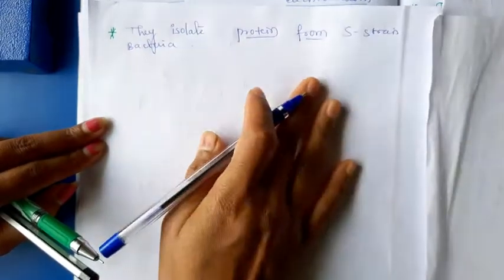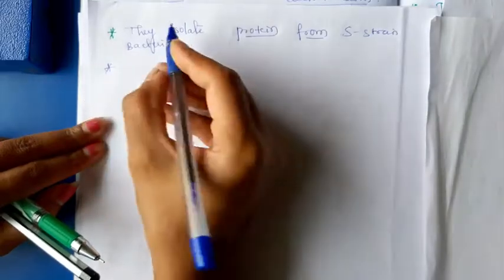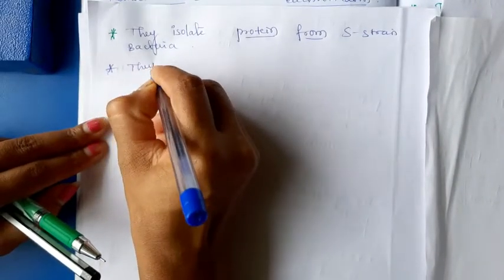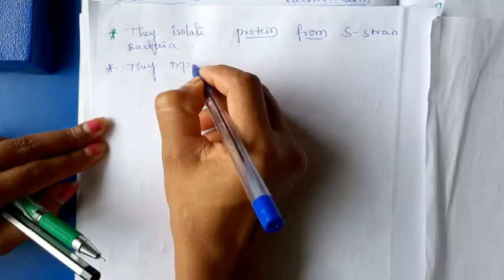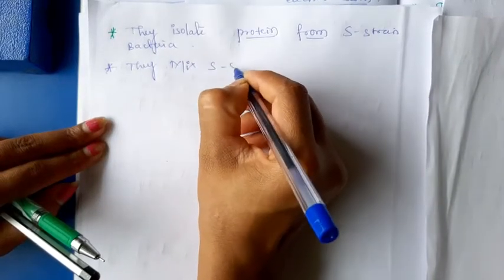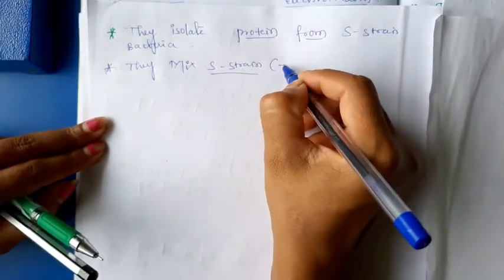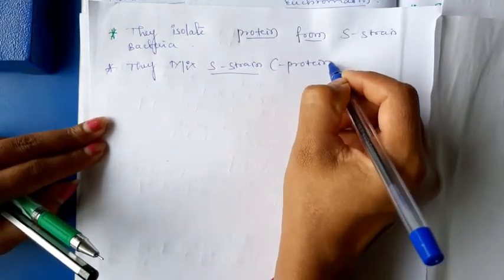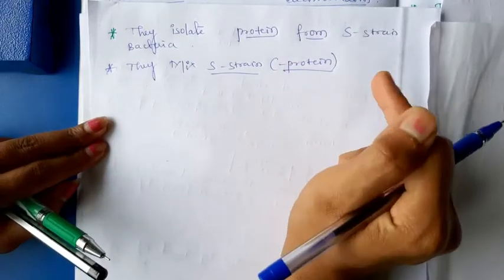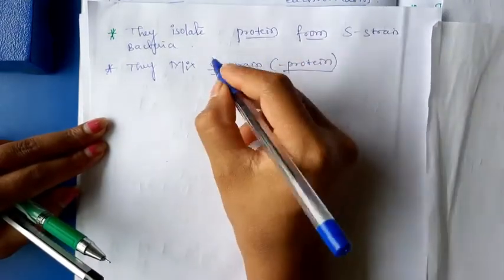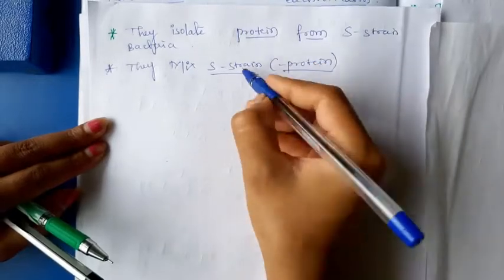Later, they mixed the S strain minus protein. They completely isolated the protein from the S strain, so it is S strain without protein.